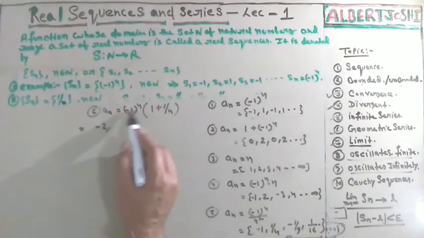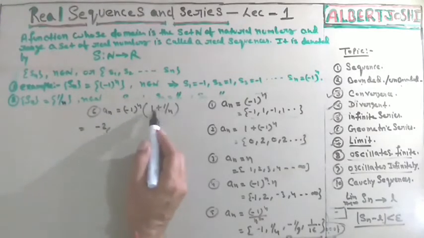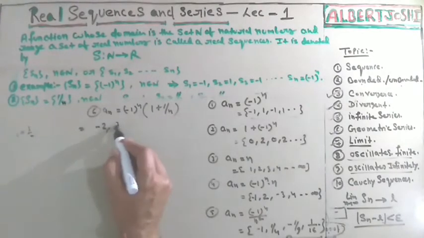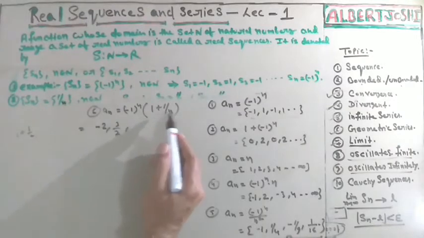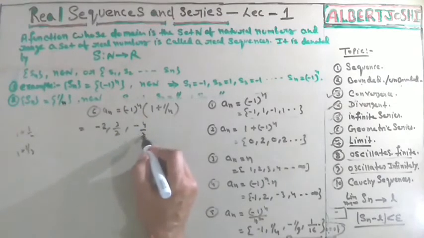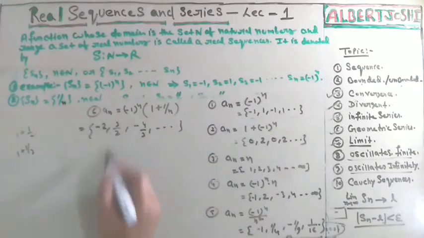If you put n equal to 2, then this is positive, and 1 plus 1 upon 2 means 3 upon 2. Then if you put 3, then this is negative, and 1 plus 1 upon 3 is 4 upon 3. Such type of values you are getting.